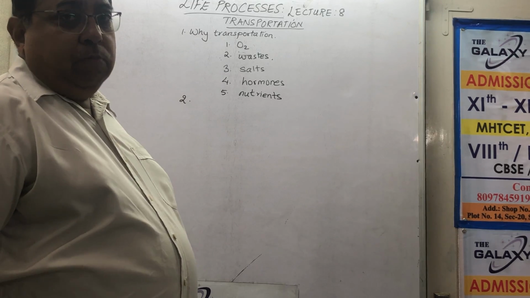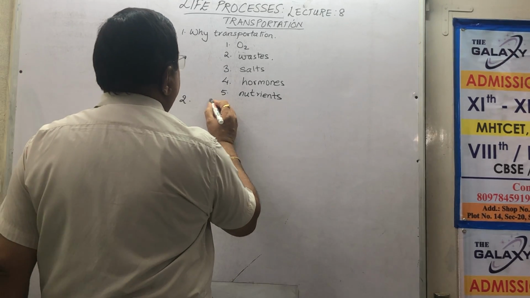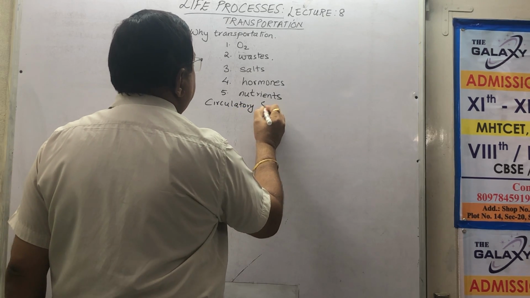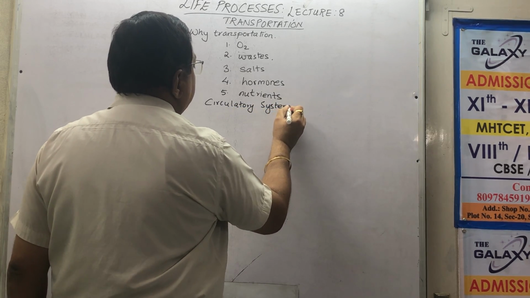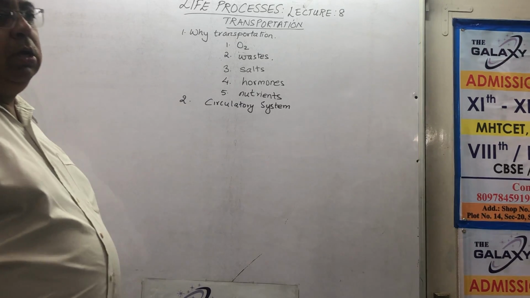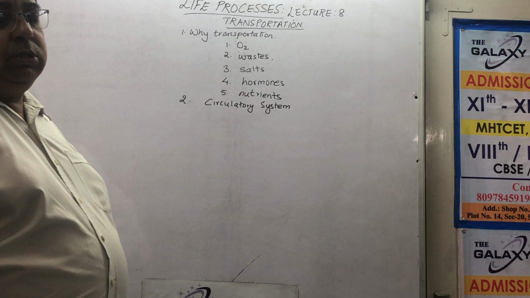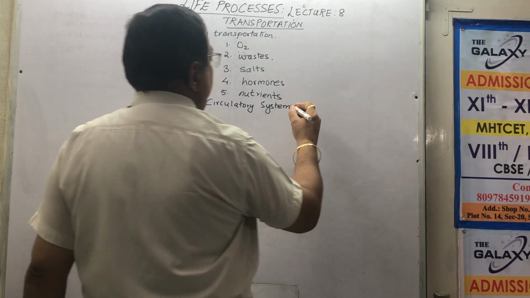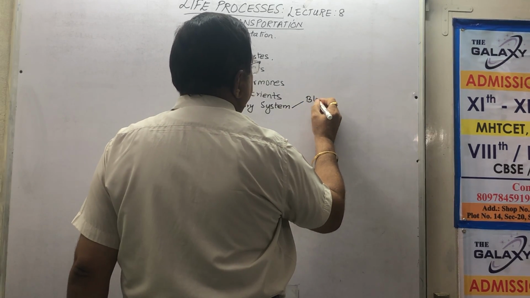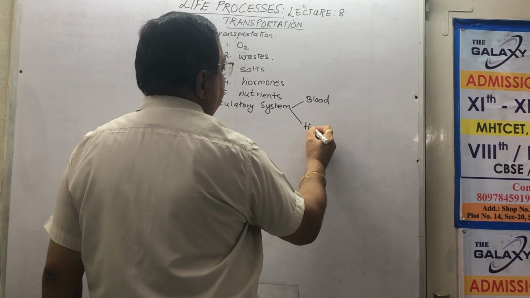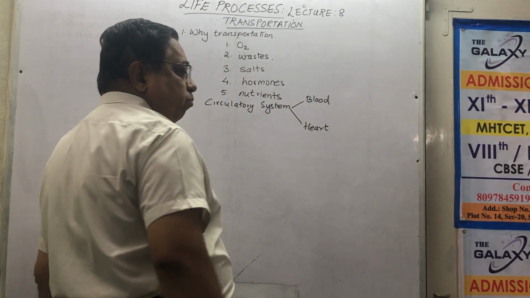Number 2. In our body, we have the circulatory system as the transporter. It will transport all the things. It is made up of blood, the liquid portion, and heart, the pump.